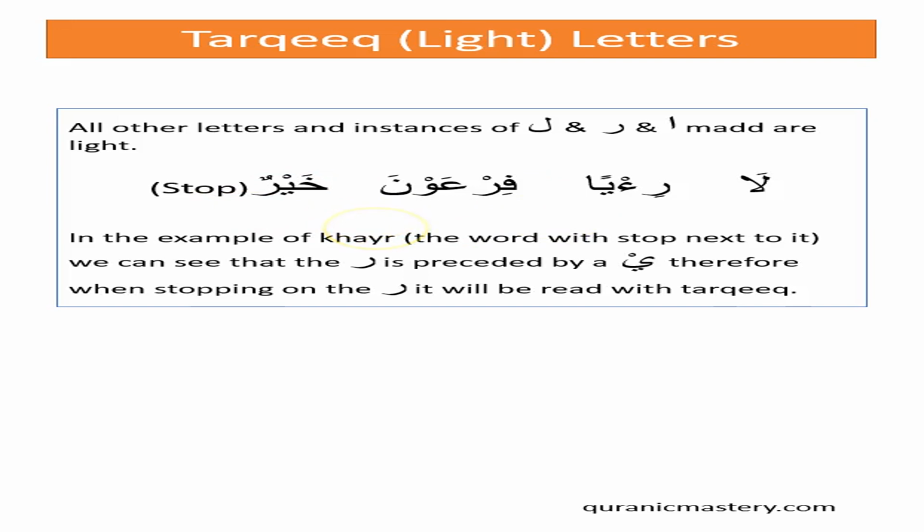So for example, if you're saying ja'a, sha'a, man yasha'a, all of these are read with tarqiq. So tarqiq is the natural state of the Arabic language, except for all of the conditions that we've covered so far with tafkhim. So this has already been explained. You can read this, and this is very easy, so we won't spend much time on it.